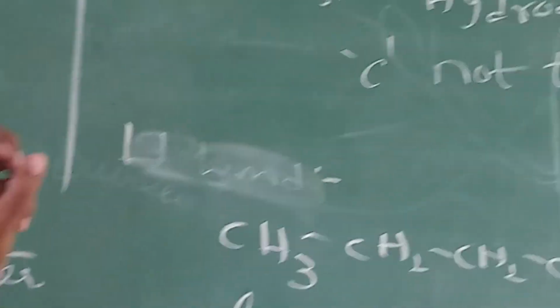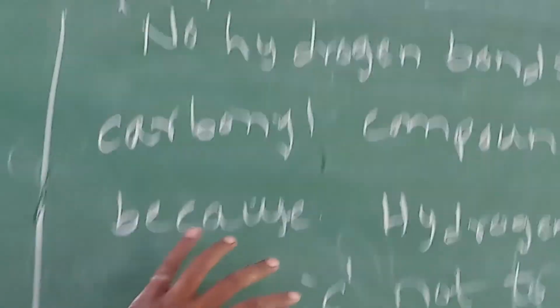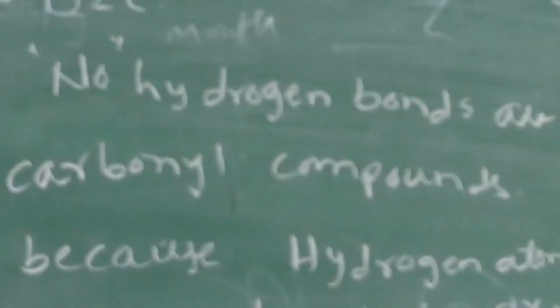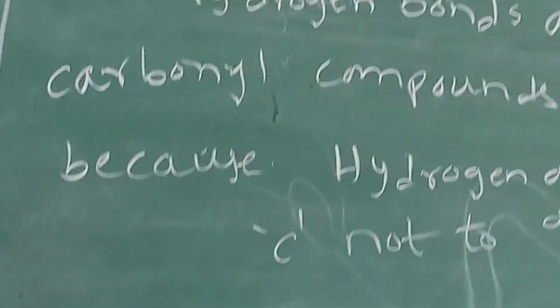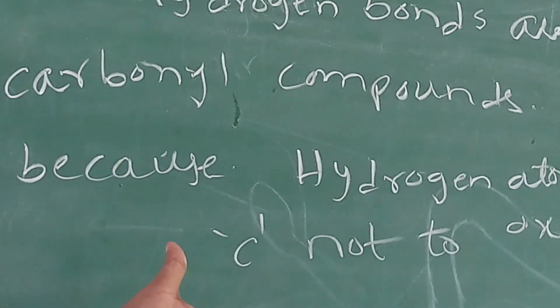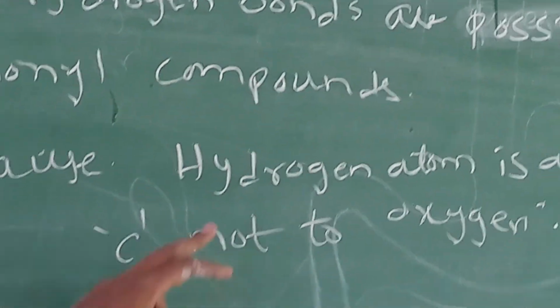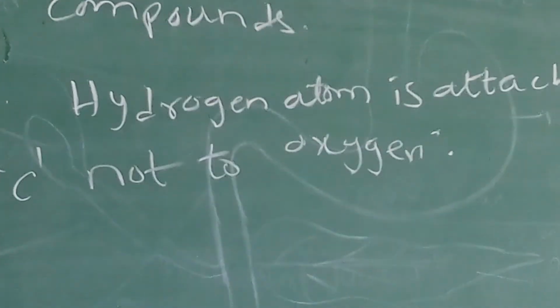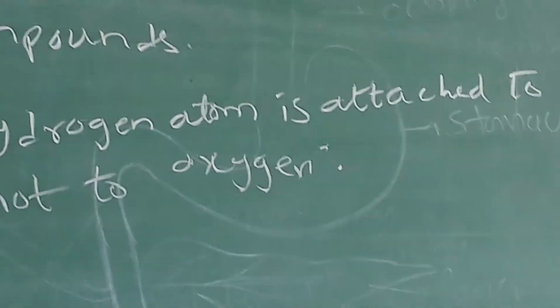In carbonyl compounds there is no possibility of hydrogen bonding. Why does the carbonyl compound not have hydrogen bonds? Because here the hydrogen atom is attached to carbon but not oxygen. That's why there is no possibility of the formation of a hydrogen bond.